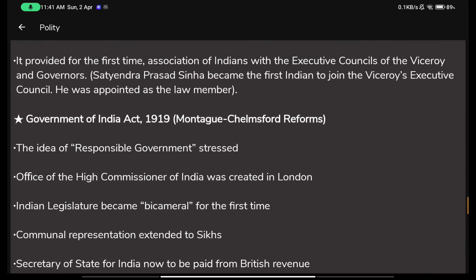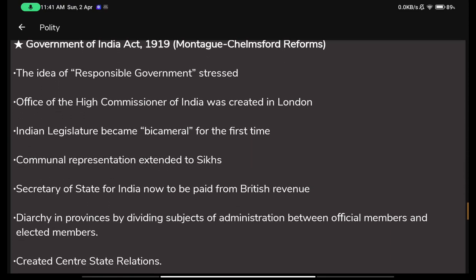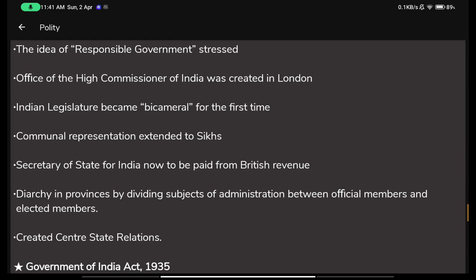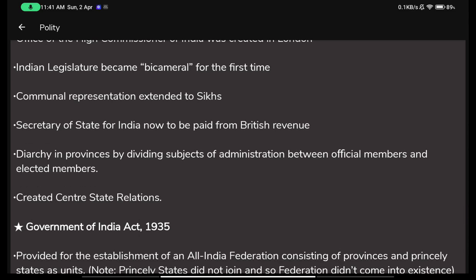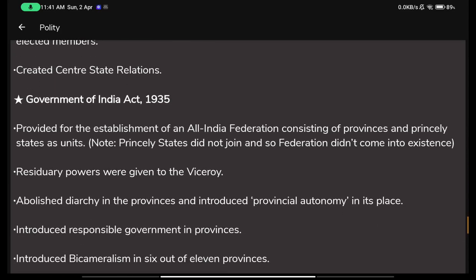So the Government of India Act 1919 is important only for two or three things. Only two things mainly. Office of the High Commissioner of India was created in London, and second, Indian legislature became bicameral. These two points are important. The third point that could be important is that Secretary of State for India was now to be paid from British revenue.